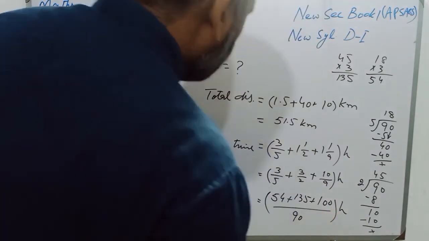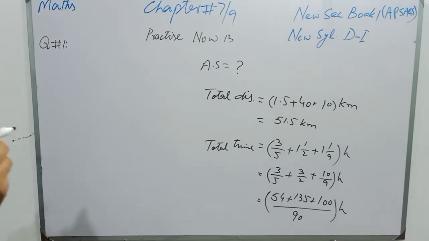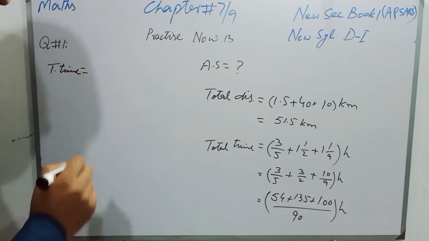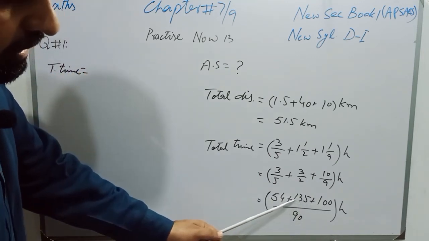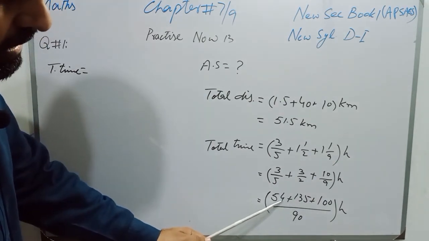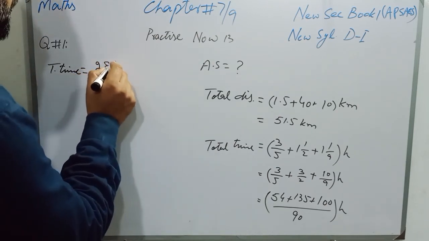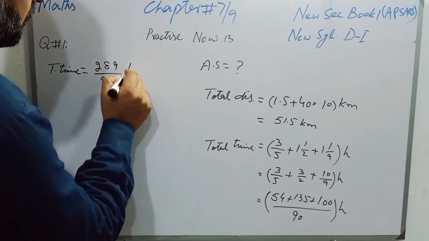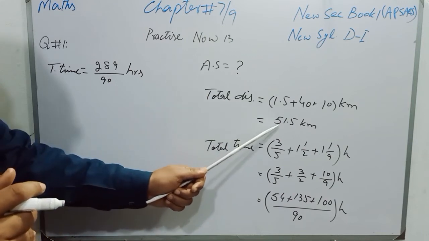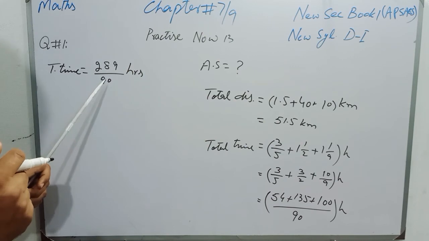Now I will sum up the total time, and that is, so students, total time will be 100 plus 135 means 235, 235 plus 4 is 239, and 39 plus 50 is 89, and time is 289 over 90 hours. Now students, we have to find average speed, whereas total distance is 51.5 km and total time is 289 over 90 hours.